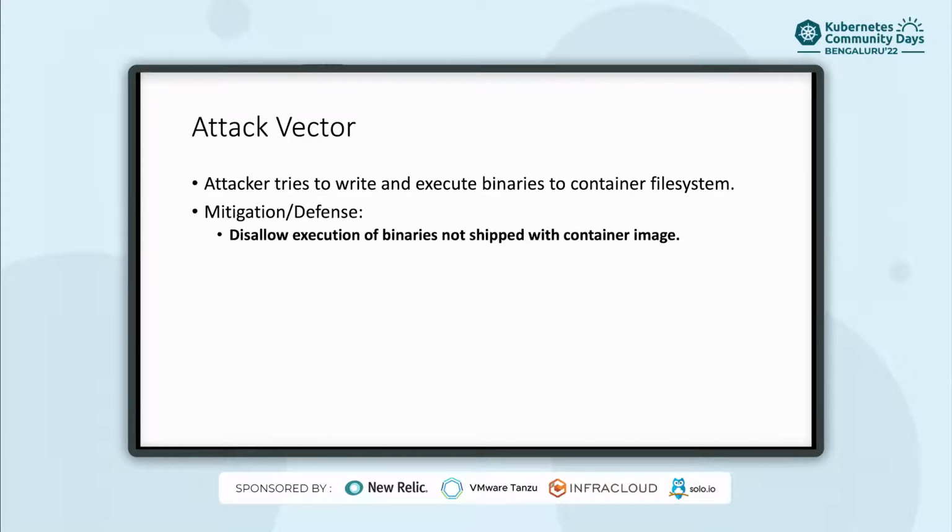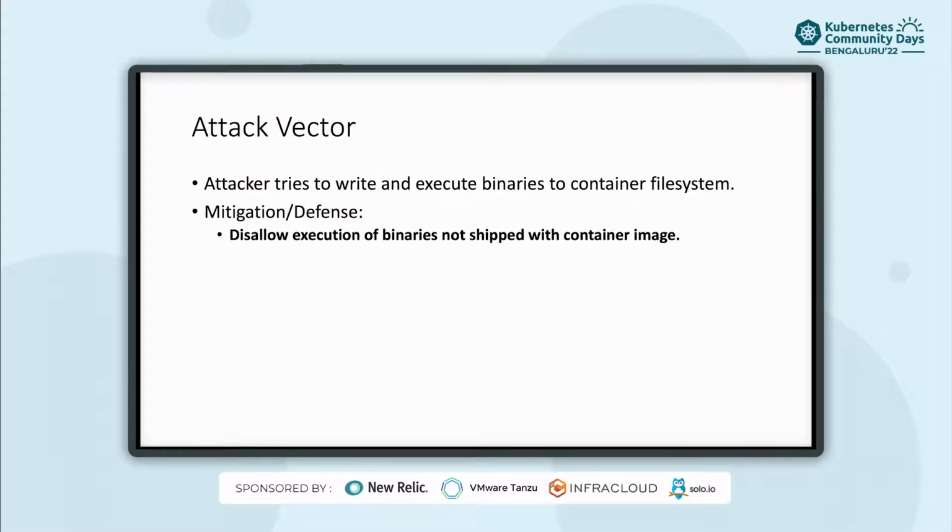Specifically, the attack vector we are looking at is when an attacker gets access to the shell, they'll try to download binaries from the internet, which they can use to do other things. For example, crypto mining is the most popular one these days. So how do we mitigate that, or what's the defense against it?